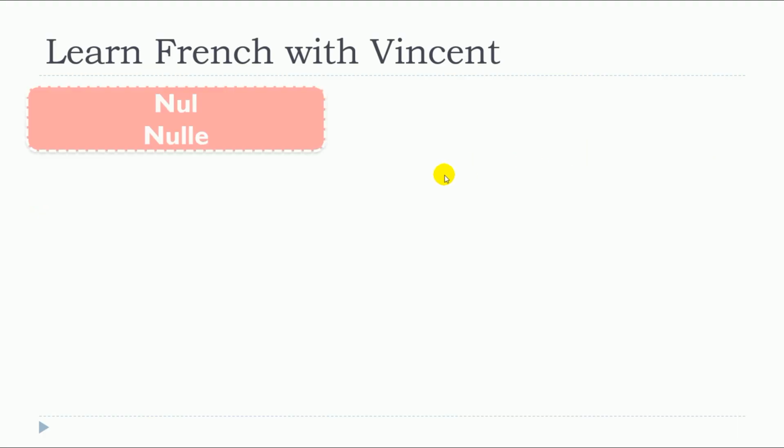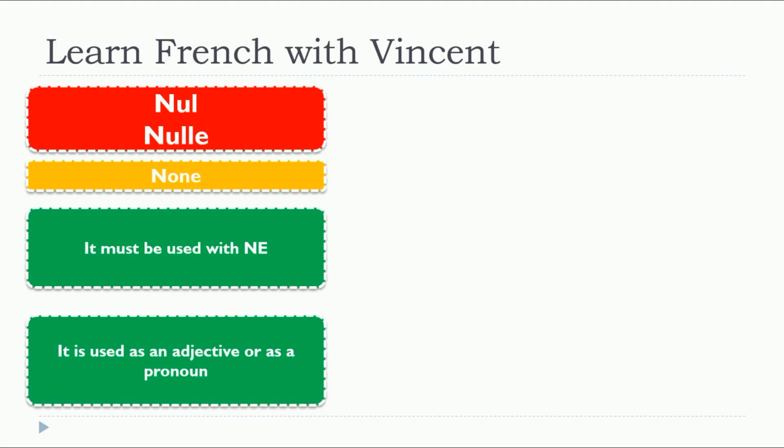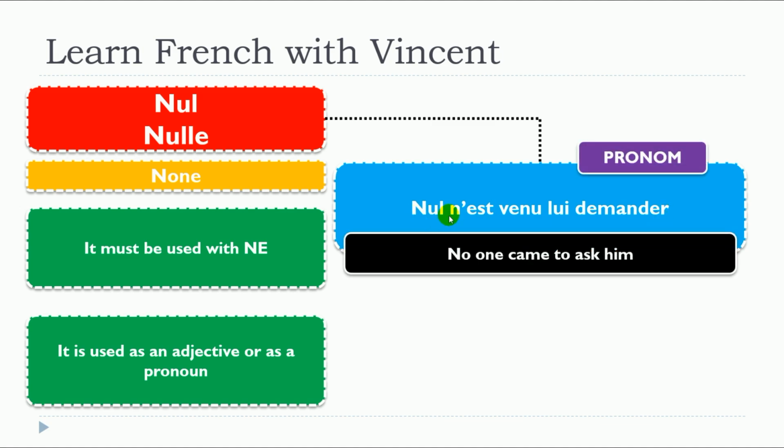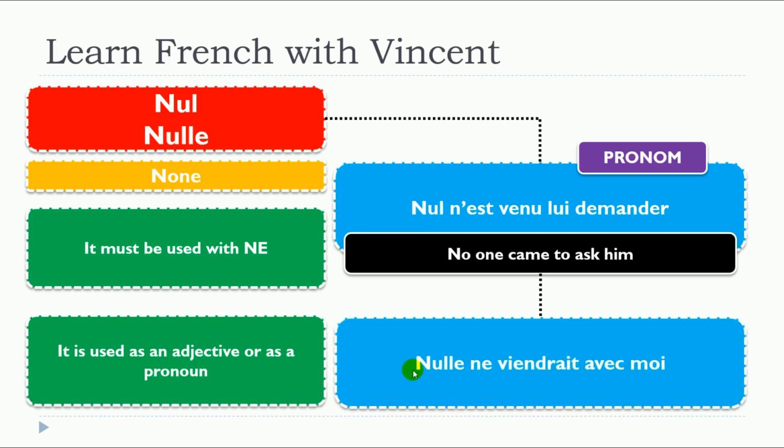So let's see now when we use them as pronouns. Nul n'est venu lui demander. So as you can see here, we use it as a pronoun, and in that situation, we can even use it as a subject. Nul n'est venu lui demander. So in that situation, I'm putting the masculine form, and here the feminine form.